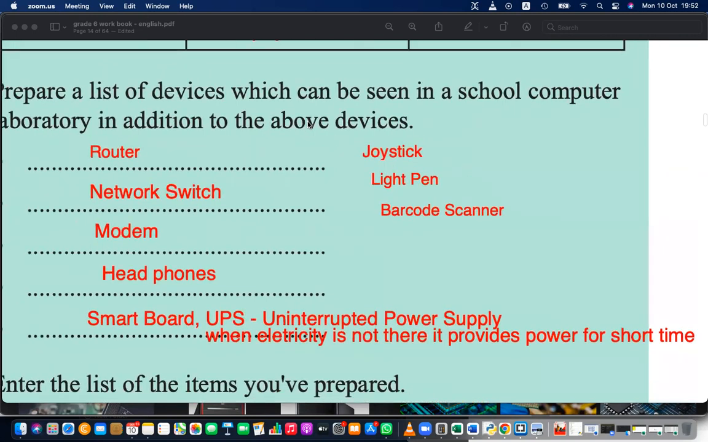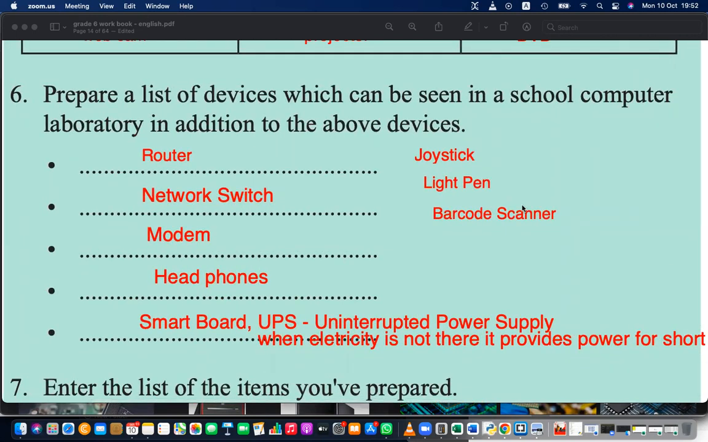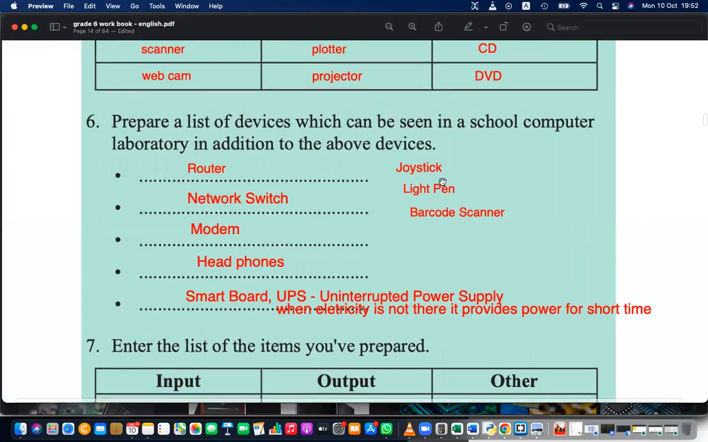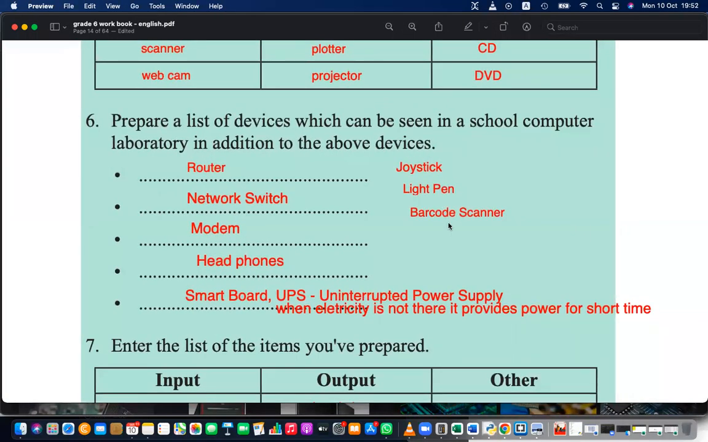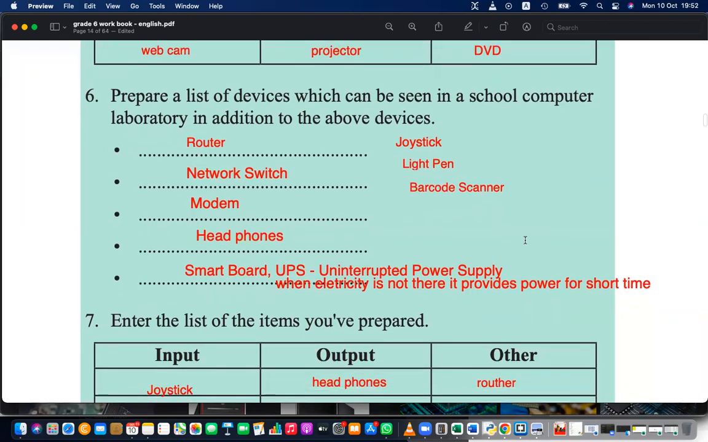Prepare a list of devices which can be seen in the school computer lab, in addition to the other. So there are many: router, joystick, light pen, barcode stand, modem, headphones, smart board, UPS. When electricity is not there, UPS provides the power, right? Current එක power එක දෙන්නේ UPS. So these are some other devices that you can see in your computer laboratory.